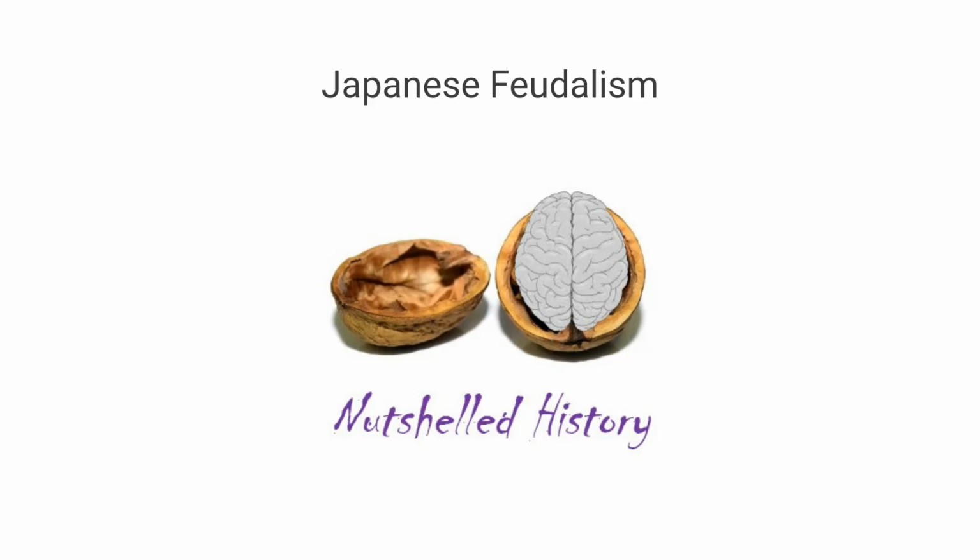Today we're going to continue our medieval early modern world history series by looking at Japanese feudalism.